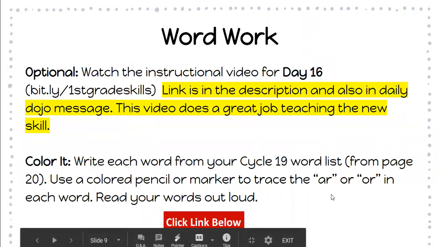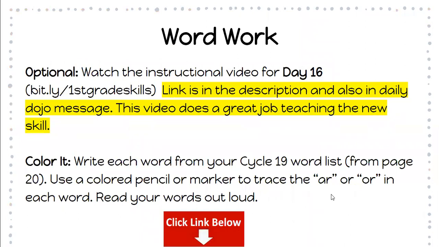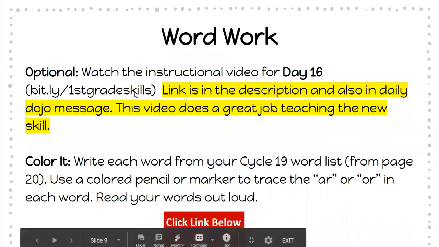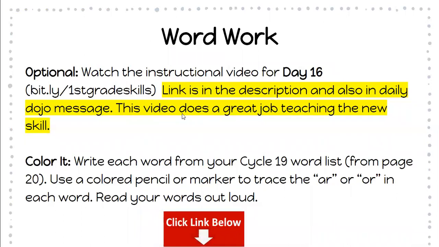Word work for today, you are going to be doing a new cycle. It's going to be cycle 19. This video is a great video that goes over and teaches you the new skill that you're going to be working on over the next couple of days. So once you have watched the video, your activity is called Color It.